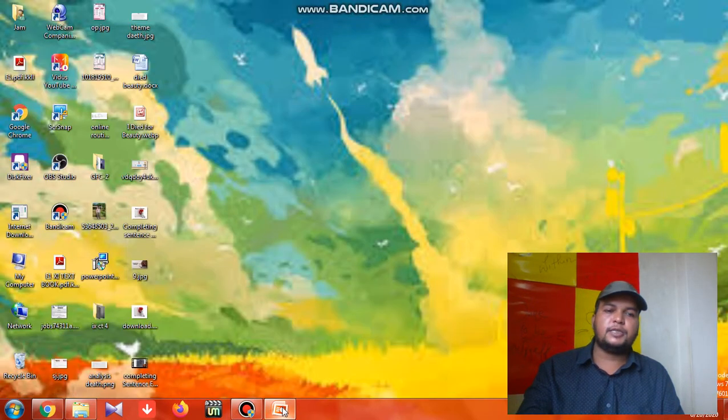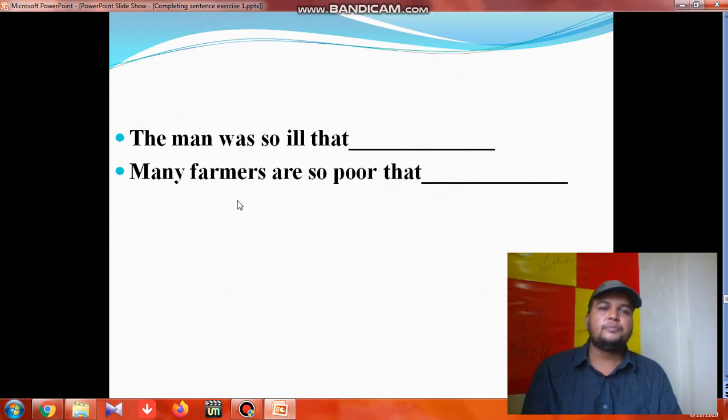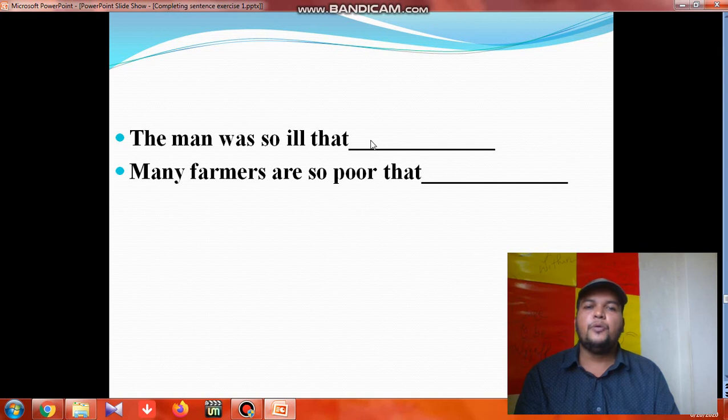So what is the next structure? The man was so ill that... or, many farmers are so poor that... In this case, "so" dot dot "that" means "so" plus adjective plus "that". It follows like this: you take "can" or "could", then V1. If it is present tense, we will take "can". If it is past tense, we will take "could".